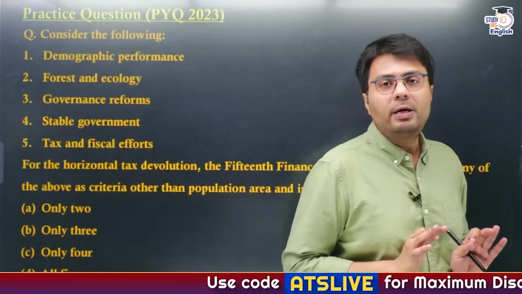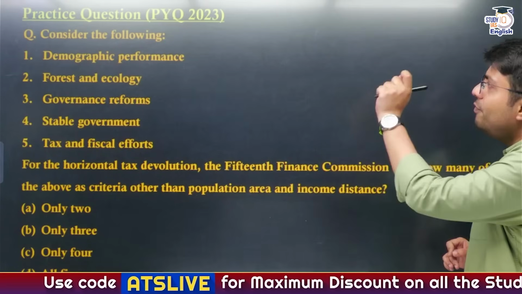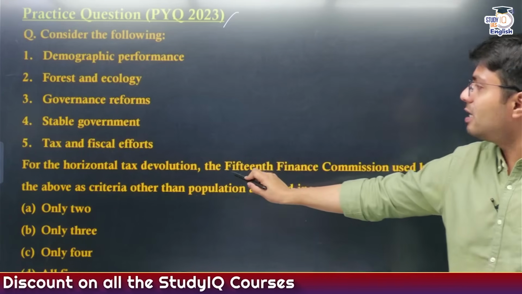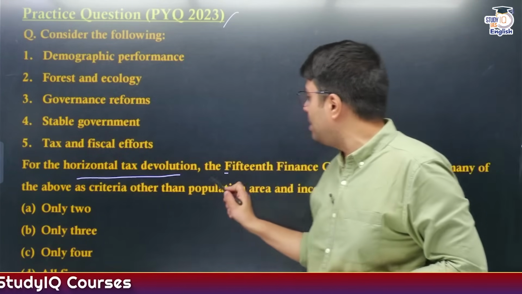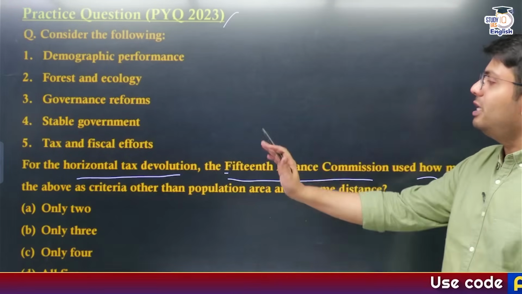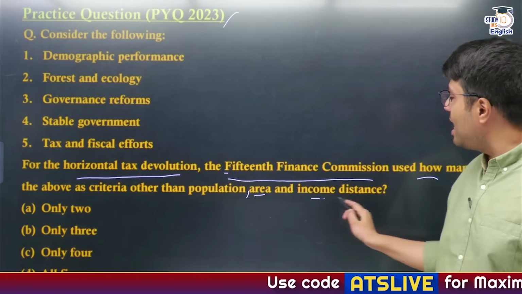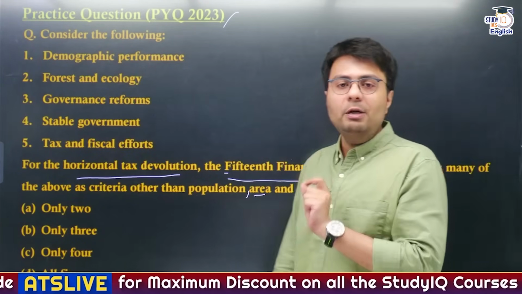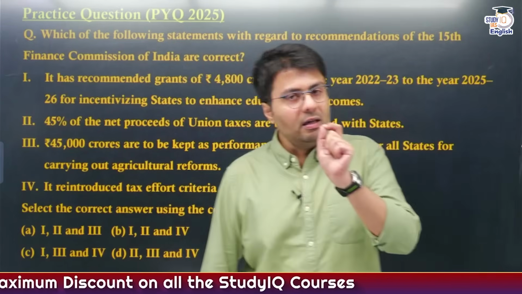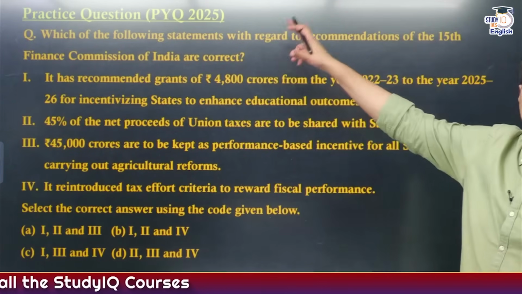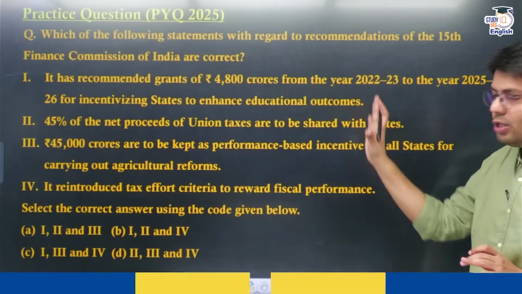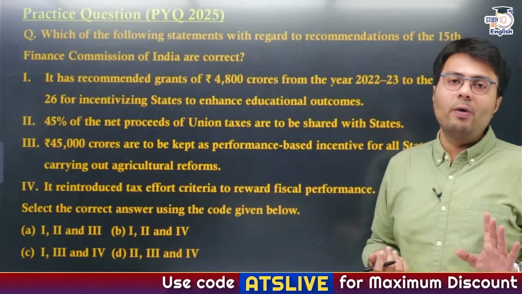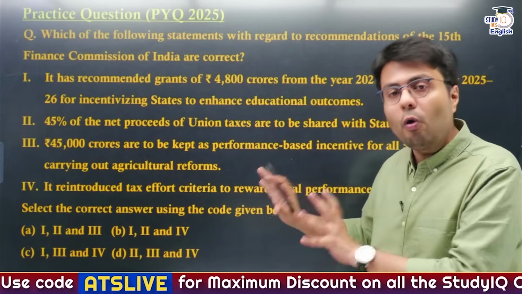Now, before concluding our today's discussion, let's see how many of you will be able to solve this PYQ that appeared in 2023. This asks what, for horizontal tax devolution, the 15th Finance Commission used how many of these criteria other than population, area and income distance. I've told you the mnemonic. I hope every one of you remembers it. So please let me know the correct answer in the comment section. And the recent question that appeared in prelims this year, I've also attached. Although this looks like a quite complex and lengthy question, it can be eliminated by only one statement. So please let me know the correct answer to this question also.